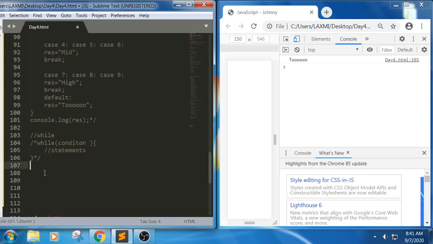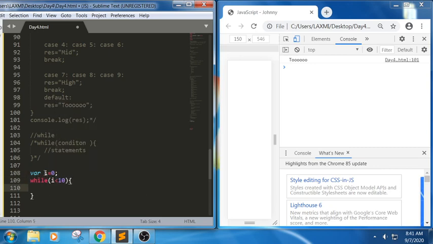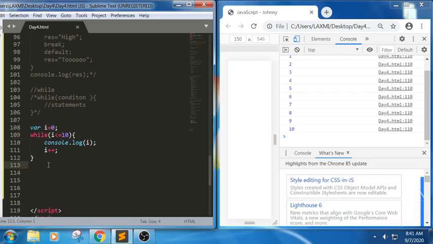Now can we write a small code? We will write small snippets and try to have this basic coding logic so we can elaborate it. Variable I equals 0, while I less than 10, console.log of I, and I++. It means we are trying to display the values from 0 to 9. When we write less than or equals to 10, it will print the values up to 10. So this is how we will be writing the basic while looping statement.